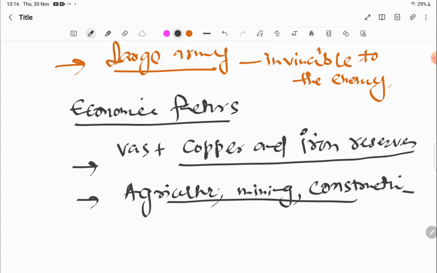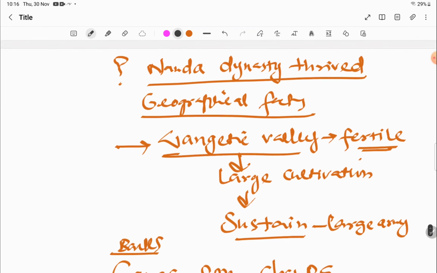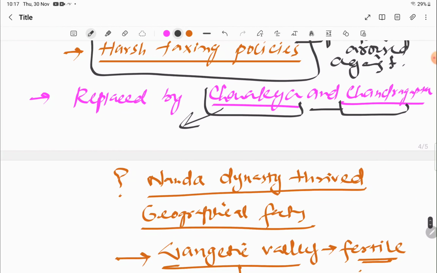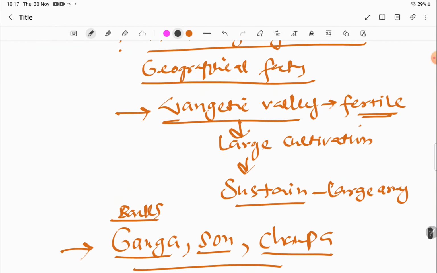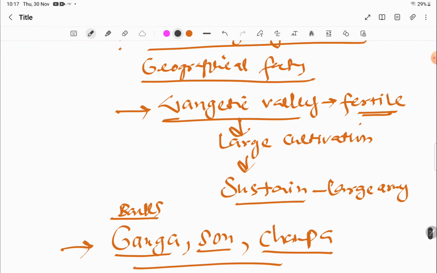And why the decline happened, as I already told you, is that the decline happened due to the heavy tax policies by these rulers, and people were not very happy with it. That's why they rose against that kingdom. Due to Kautilya's and Maurya's strategy and wise approach towards people, they made people hate these rulers, and that's how the Maurya dynasty came into being. That we will discuss in the next lecture.